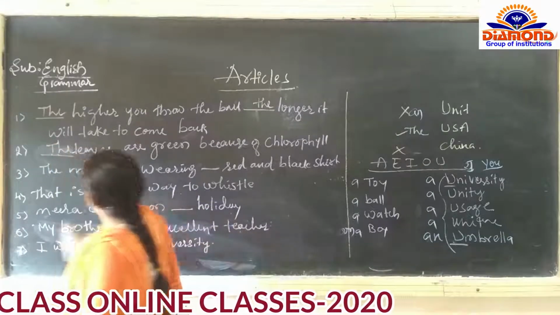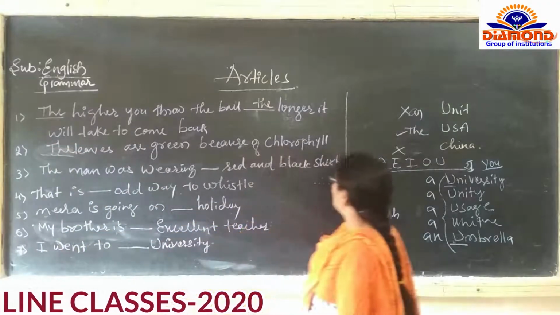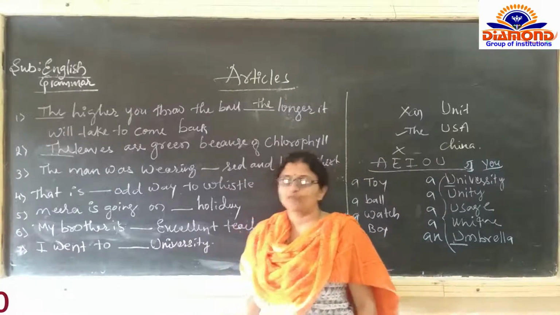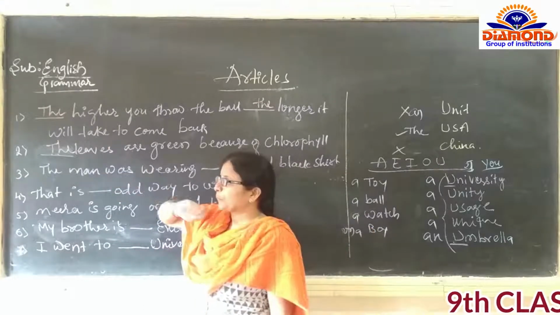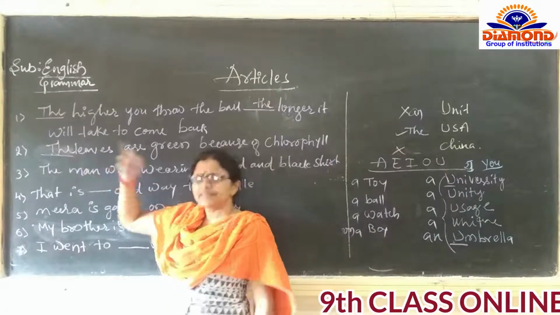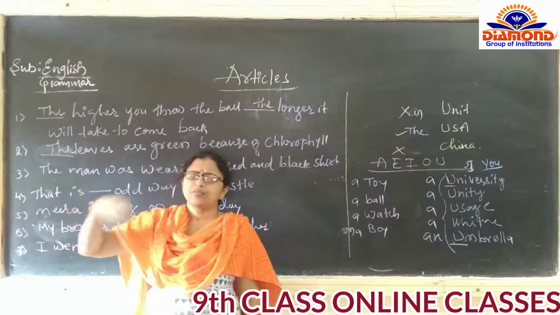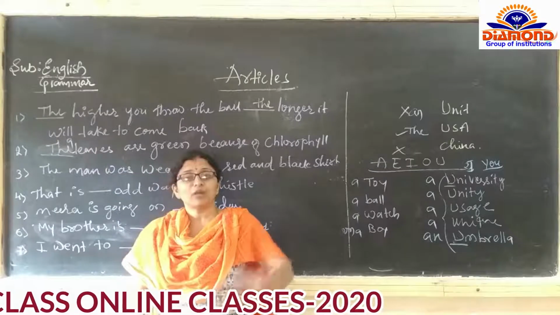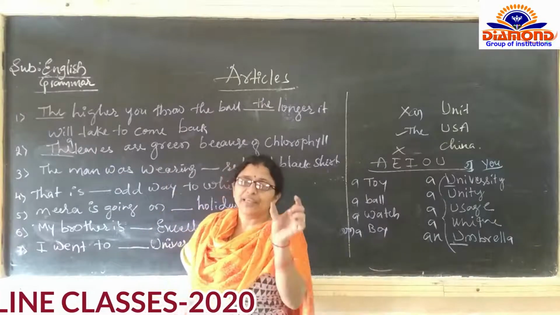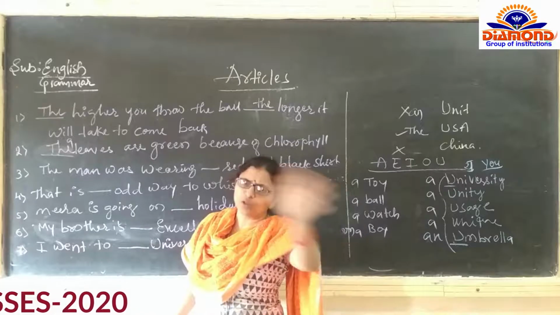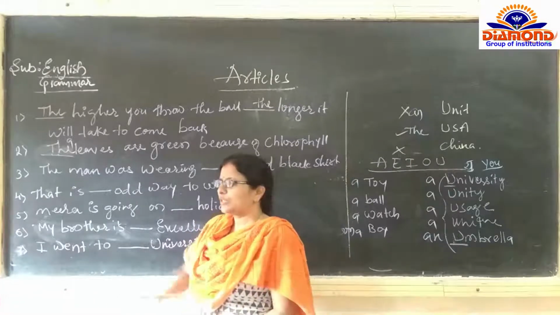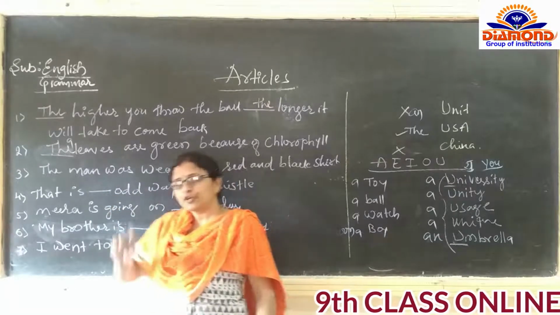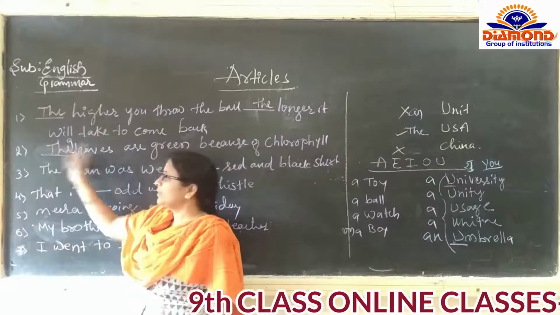The leaves are green because of the chlorophyll. Commonly, before a consonant we should use a, but one more rule we have studied: if any class or group is there, all the leaves will come. So for a group or for a class we will use the.